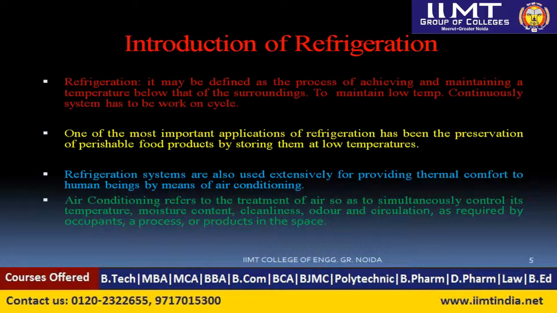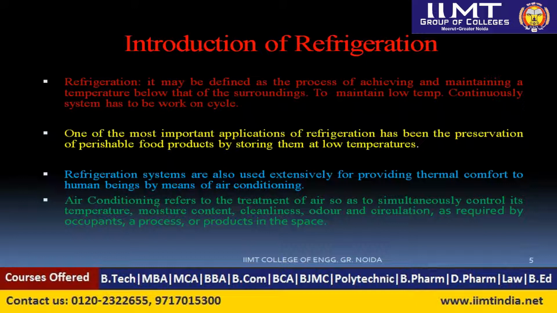How is air conditioning different from refrigeration? In air conditioning, we treat the air and decrease its temperature. Simultaneously, we also treat its moisture content, cleanliness, odor and circulation speed. If we do all these things, it comes under the air conditioning unit.